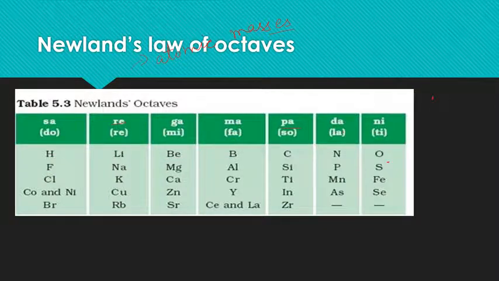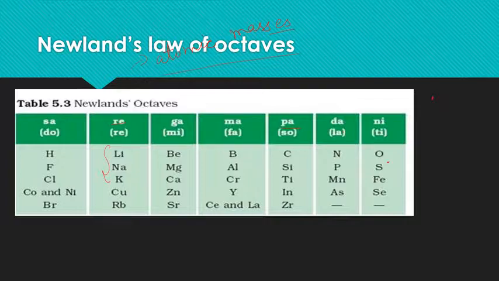So what are the merits of this Newlands classification? It worked only for the lighter elements like lithium, then sodium, and then potassium. It relates the properties of the elements to their atomic masses. So this classification is based on atomic masses. And for the first time, the concept of periodicity was seen in Newlands' law of octaves.